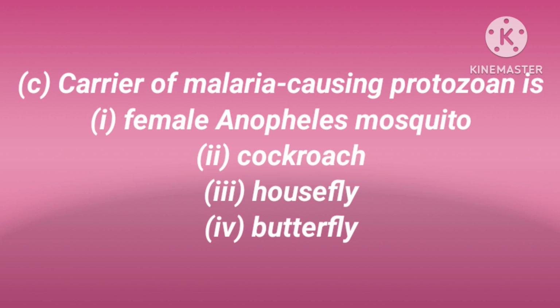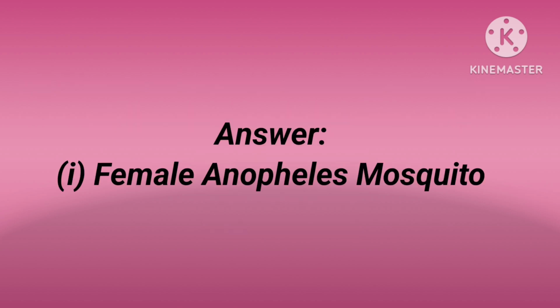You could know the answer is not butterfly, and it may not be the cockroach either. Then you have doubts about the female anopheles mosquito. A mosquito transfers malaria from one person to another by sucking the blood of one who already has malaria and transporting it to another.